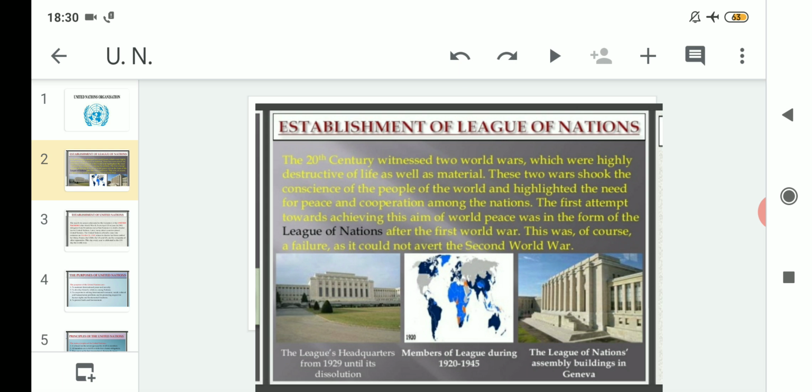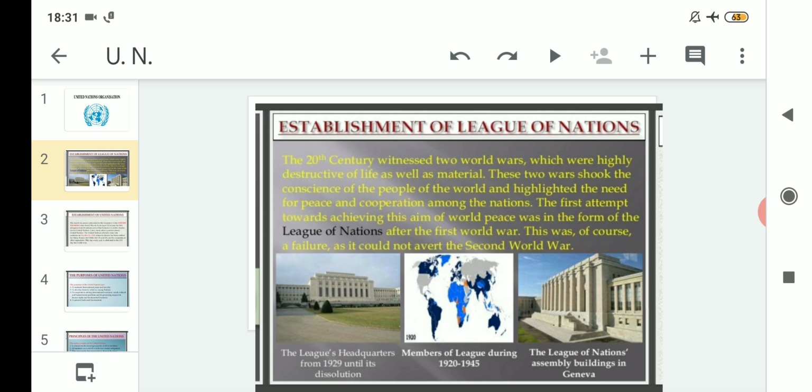Then after, one map is shown, at the center, that means it is mentioned that members of the League during 1920 to 1945, that means 25 years. After the members were there, they are trying to show it through the map. After that, in the extreme right, you can see the League of Nations assembly buildings in Geneva.